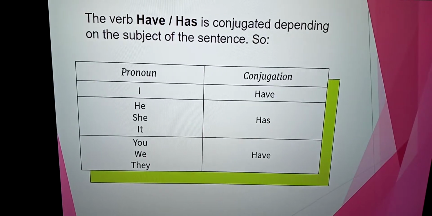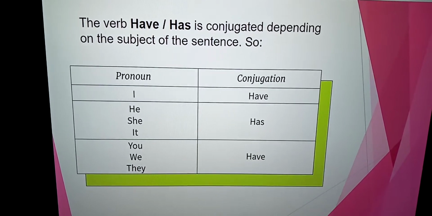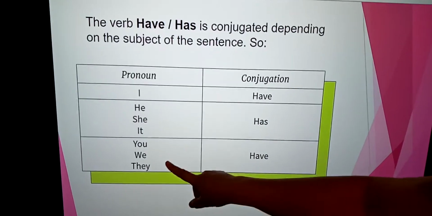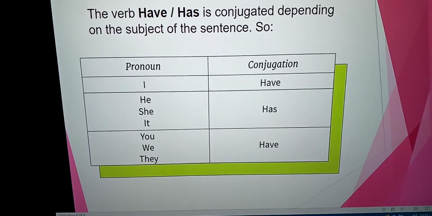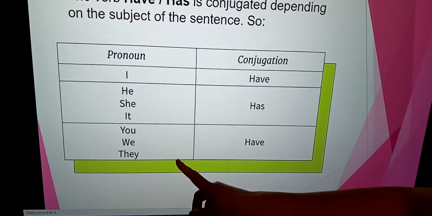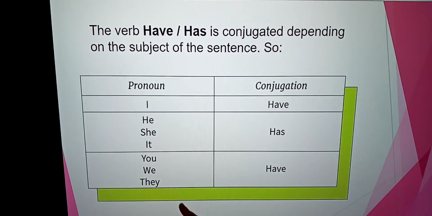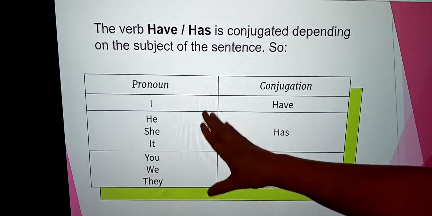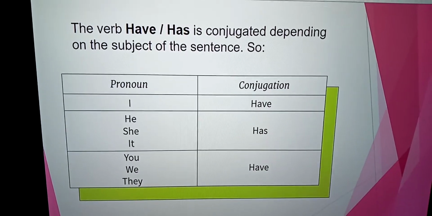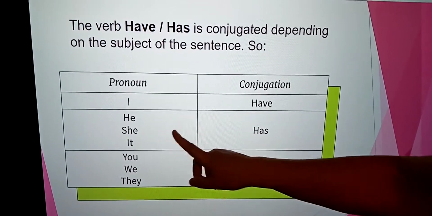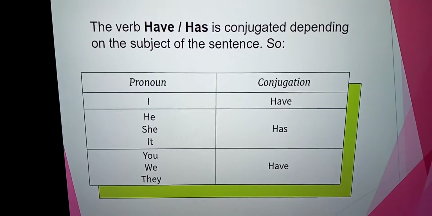You have. We have. And they have. So I uses have; he, she, it use has; you, we, and they use have.